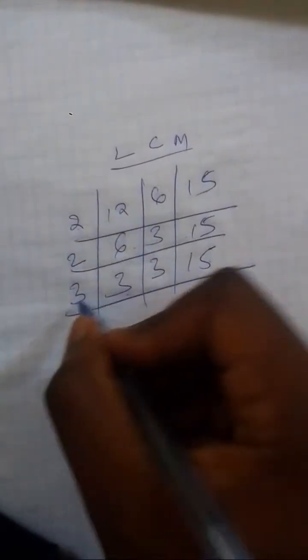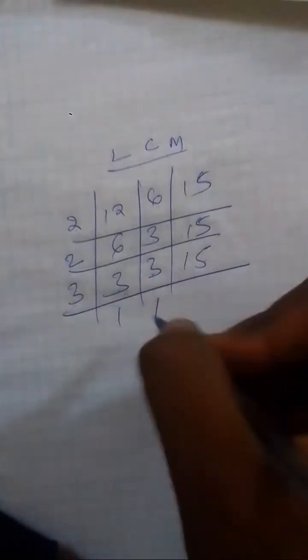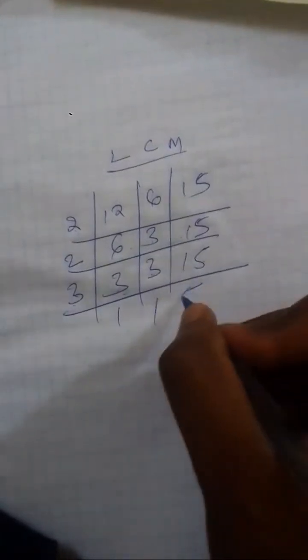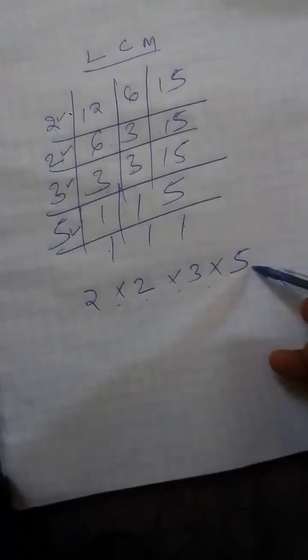So let's pick 3. 3 goes into 3 once, 3 goes into 3 once, 3 goes into 15 how many times? 5 times. Then the last number that you are picking is 5. So 5 goes there once, then 5 goes into 5, 1. So the number that you are having in this case is 2 multiplied by 2 multiplied by 3 multiplied by 5, because I've just picked 2 times 2 times 3 times 5.